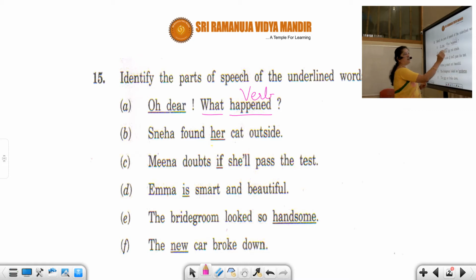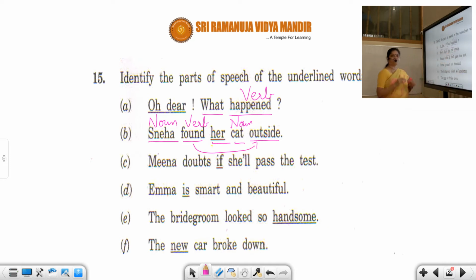Sneha found her cat outside. Sneha, we can understand it is a noun. Found, no confusion, it's a verb. Her cat. Cat, again no doubt, it is a noun. Outside. Found where?